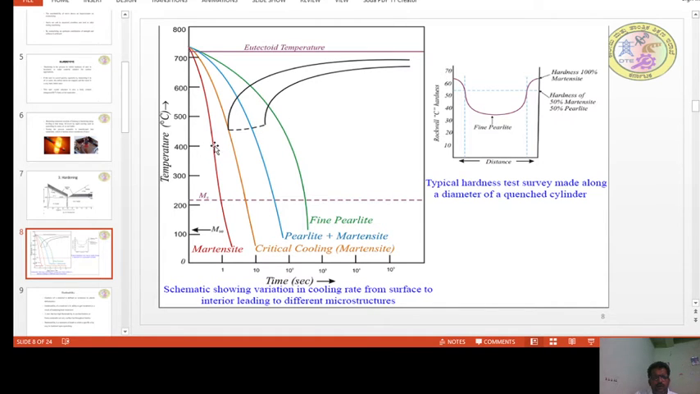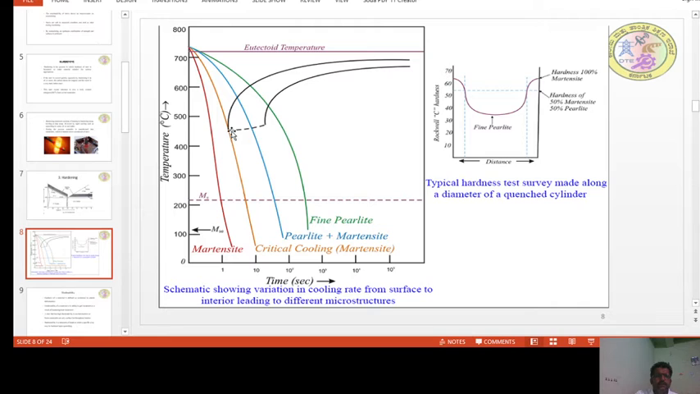So let us take, as per the sketch, four different cooling rates, and this is the lowest cooling rate. In this case the structure obtained will be fine pearlite, and with the next cooling rate we will obtain pearlite and then martensite. At the critical cooling rate the structure developed will be completely martensite. And if the cooling rate is more than the critical cooling rate, then also we will get martensite.